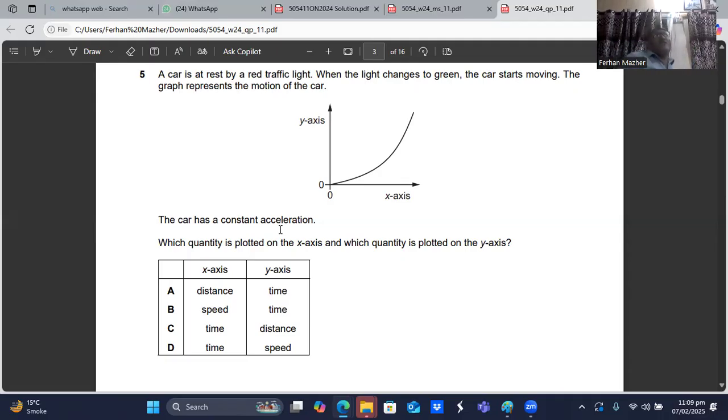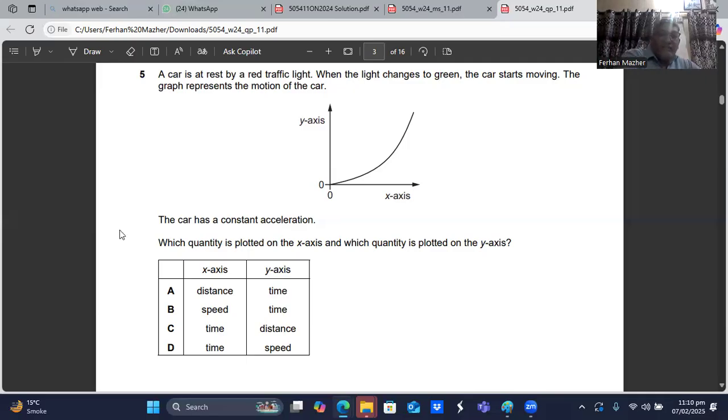If you have a constant acceleration, on the speed time graph, the constant acceleration is represented with an inclined straight line. But this is a curve, so this is not a speed time graph. It must be a distance time graph. Because in the distance time graph, because your speed is increasing, the gradient of the graph will be increasing.